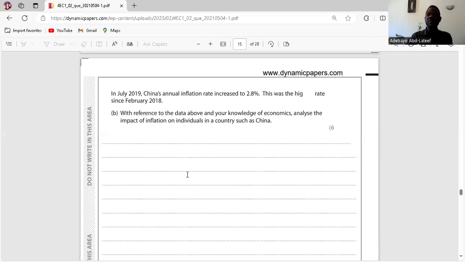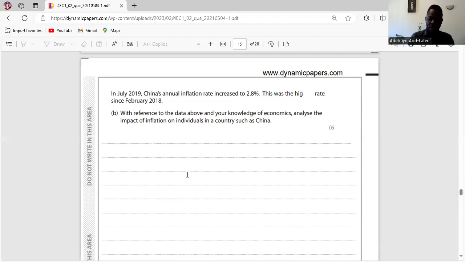And especially if their wage rate cannot be adjusted with inflation, that means the real wage is not increasing. There's the nominal wage and the real wage. The real wage is the wage that has been adjusted for inflation. So if inflation is increasing in the economy, the real wage must also increase. If not, the purchasing power for consumers will fall. They won't be able to buy what they used to buy.